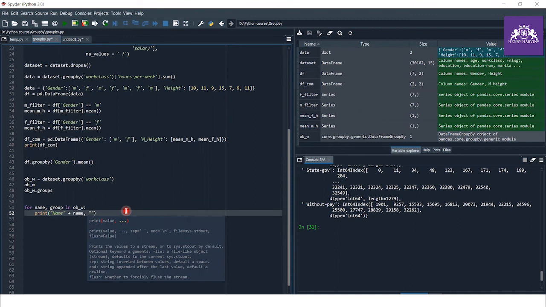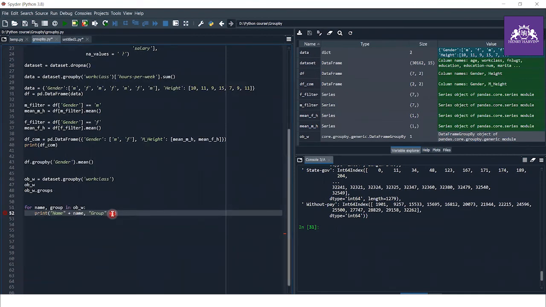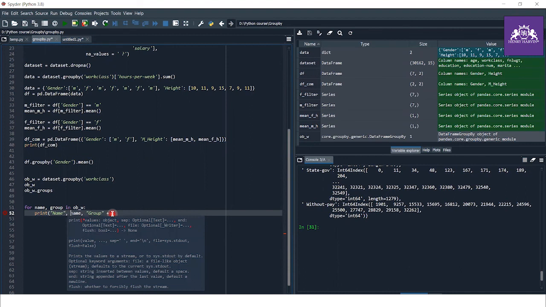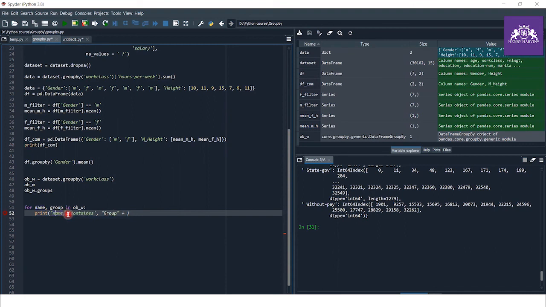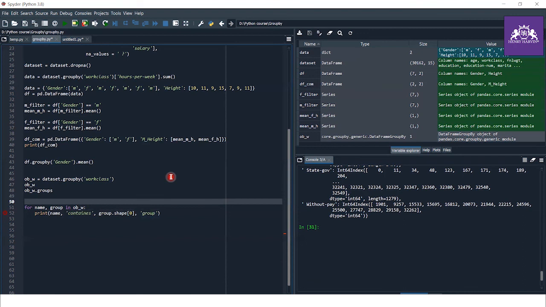And next is, I wrote wrong. Yes. Now let's try group, and I think it's going to work pretty much.